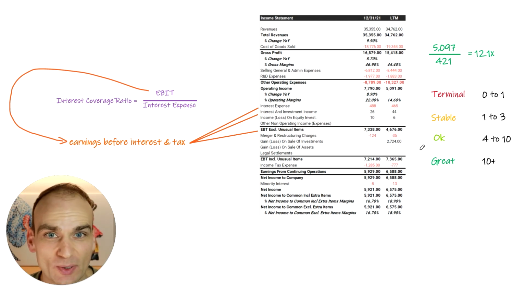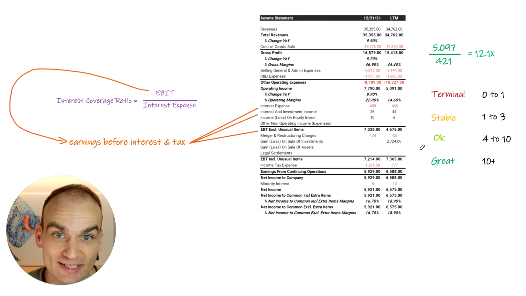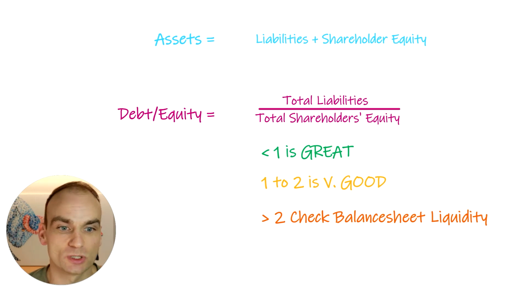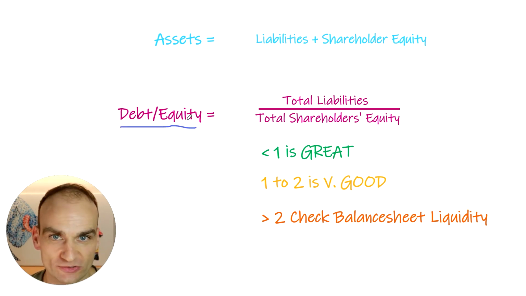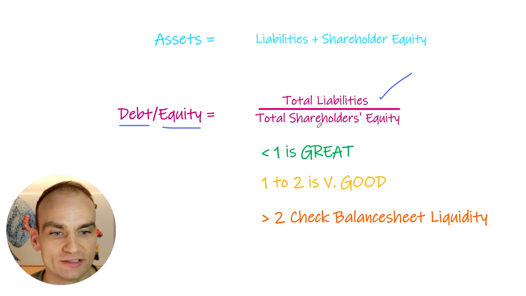So interest expense, certainly from an interest coverage ratio perspective, is not a problem in this circumstance. So the debt, certainly financing that debt with the income, is not an issue. The second segment of this video, we're going to look at debt to equity. Now, debt to equity will be very easy to understand if you went over the video for the balance sheet. Essentially, the debt to equity ratio is taking the liabilities and we're dividing it by our shareholder equity.